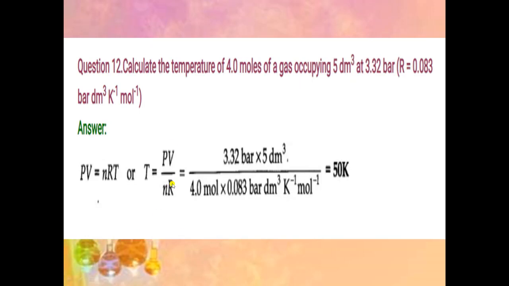Question number 12 is calculate the temperature of 4 moles of gas occupying 5 decimeter cube at 3.32 bar. Value of R is given. So here we will use the formula PV is equal to nRT. All the values are given, only temperature is unknown. So here we will put the values and it is equal to 50 Kelvin.